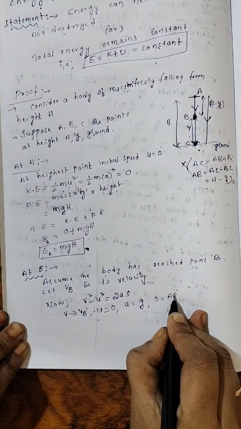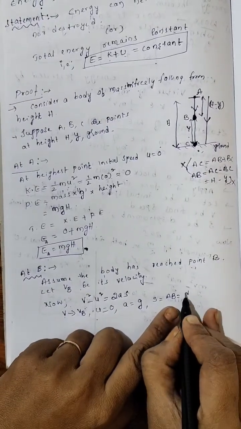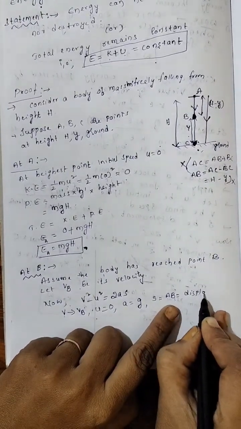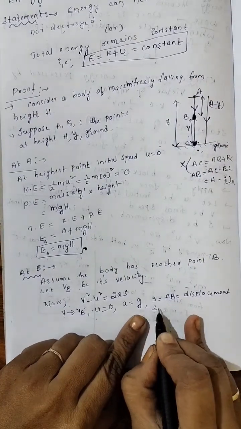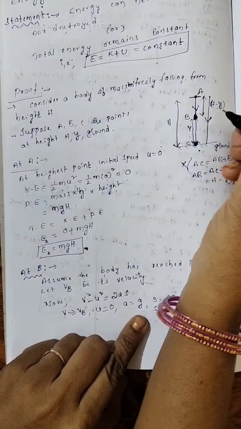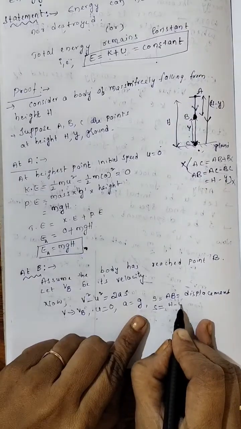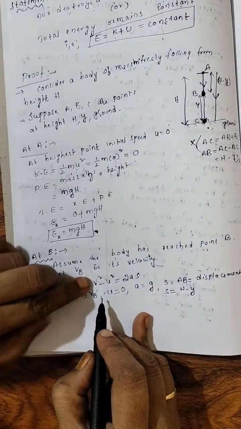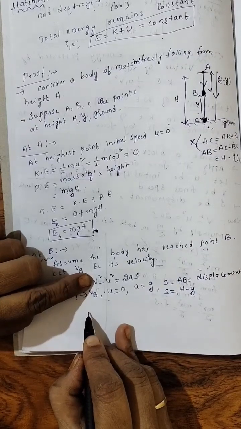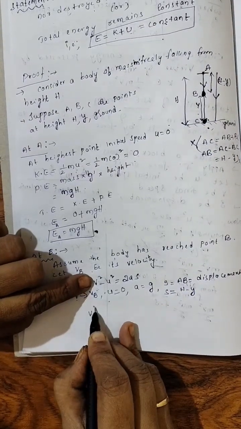Now next, in place of displacement, what is s? S will be equivalent to AB, that is nothing but the displacement of the body. So s is equal to what I will write? h minus y, right? h minus y. Now put all this in this equation. In place of V, VB square.